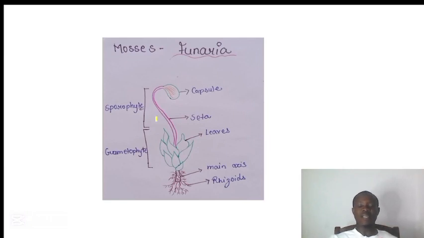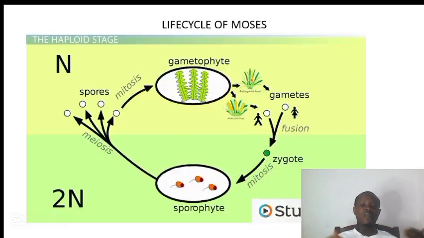This moss plant has two main parts. We have the sporophyte and we have the gametophyte. The sporophyte is the one having the capsule that bears the spores, and we have the seta that helps to hold the capsule upright so that the spores can be dispersed efficiently by wind. And we have the leaves that are there for photosynthesis. We have this rhizoid that is there for anchorage.